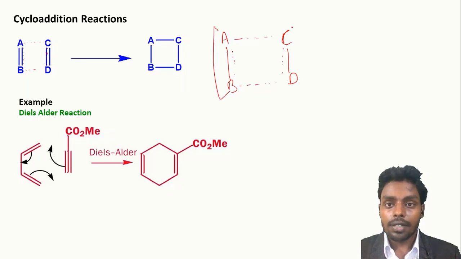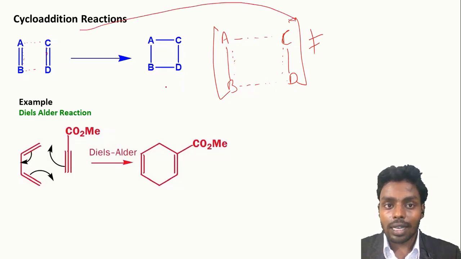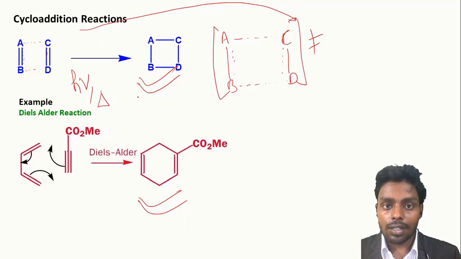So, cyclic transition state is very essential in this cycloaddition reaction, and a cyclic product should be formed. So, it is also a non-polar addition reaction. The example of this reaction is Diels-Alder reaction. So, in this reaction, what happened? We have two components. First is diene and second is dienophile. So, when we heat the system, electrons are delocalized and form this type of compound. So we can say that cycloaddition reaction takes place in presence of light or in presence of heat. Heat and light are the essential conditions for the cycloaddition reaction.